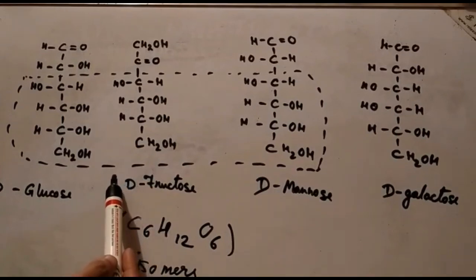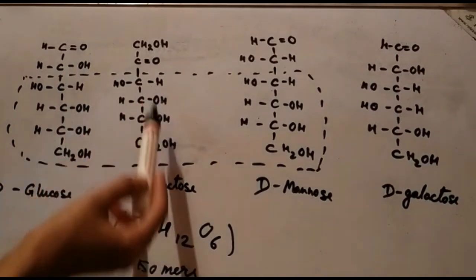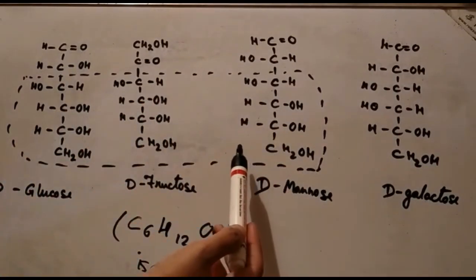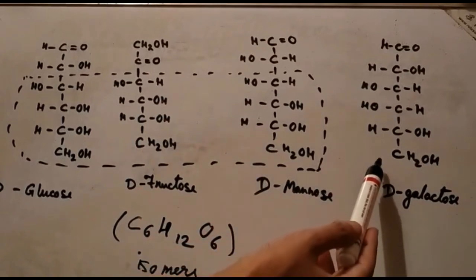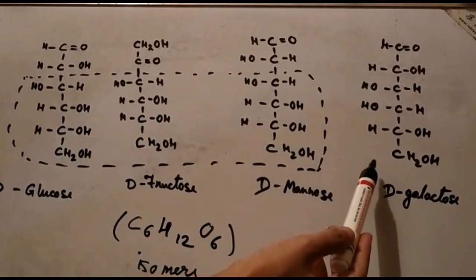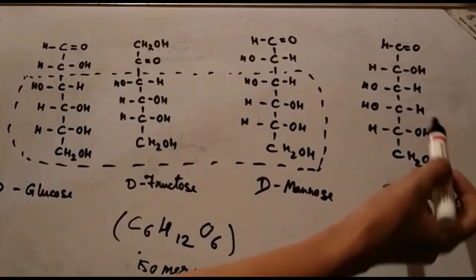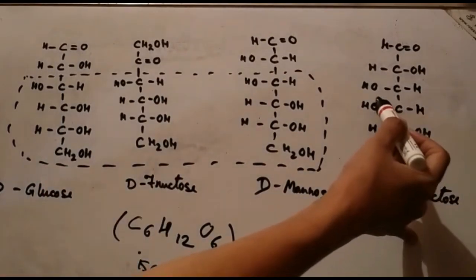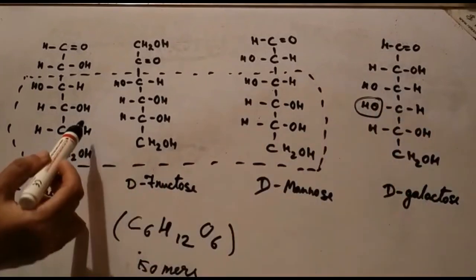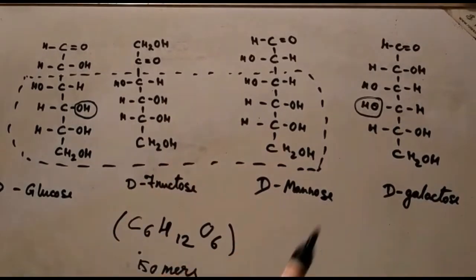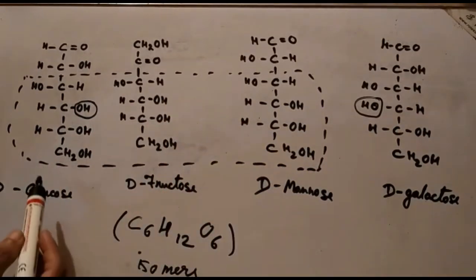And the last four carbon atoms are identical in all these three compounds, whereas galactose differs from glucose in the position of the hydroxyl group on carbon number 4. You can see here, this is carbon number 4, this is on the right and this is on the left. That is the difference between galactose and glucose.